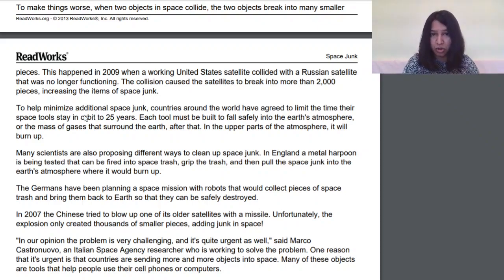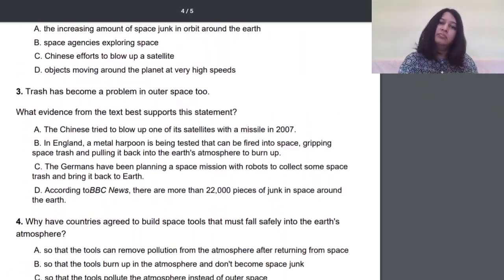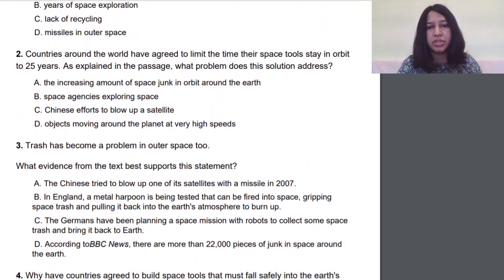So that is the problem that this solution is supposed to address. So if we go down, the option we will choose is A, the increasing amount of space junk in orbit around the Earth.